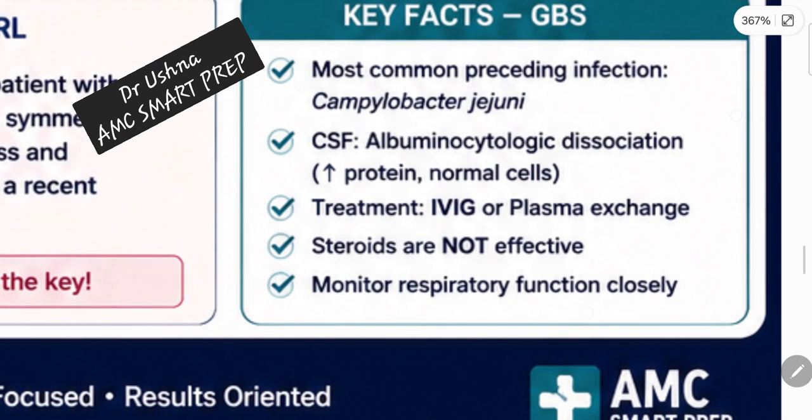And these are the key facts, the same repetitions again and again: the patient is presenting with Campylobacter jejuni, albuminocytological dissociation is very important, IVIG or plasma exchange is the treatment, steroids are not effective, and you have to monitor respiratory function in the form of forced vital capacity. Okay, so that is all about your GBS.